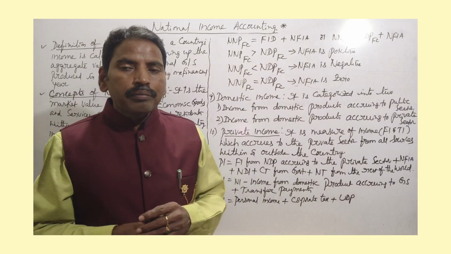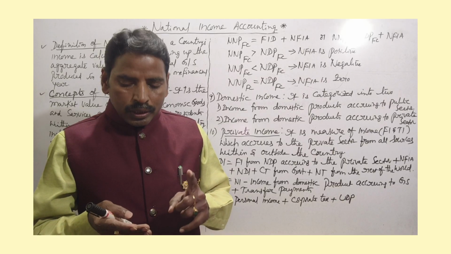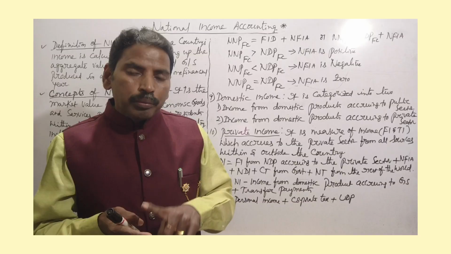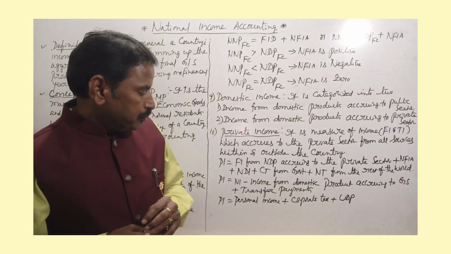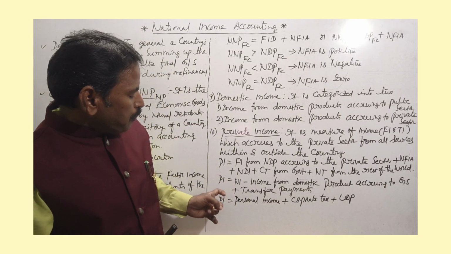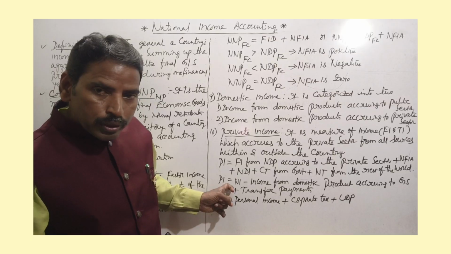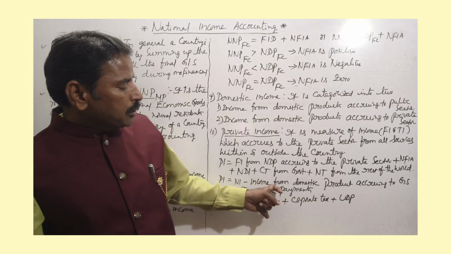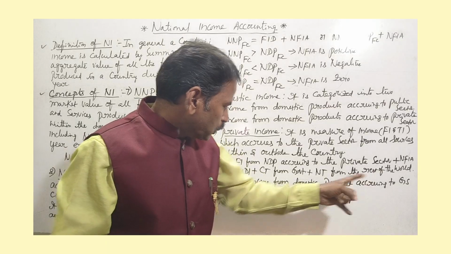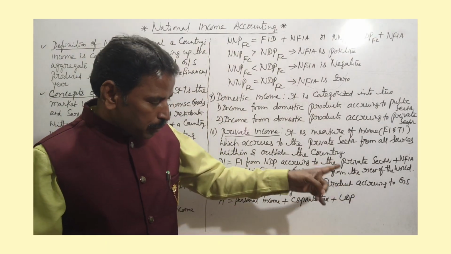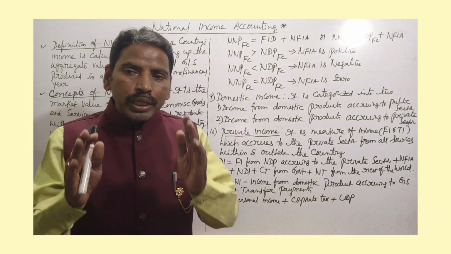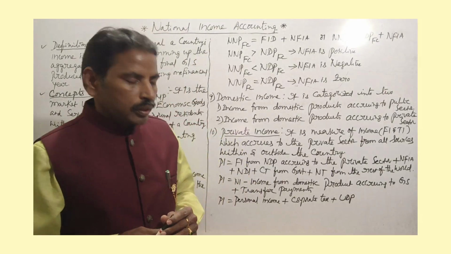Transfer payments are scholarships, pensions, unemployment allowance, etc. Then we get private income.